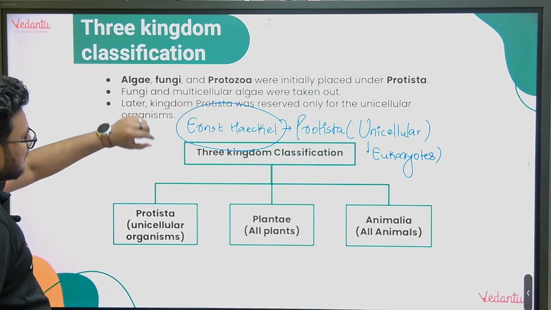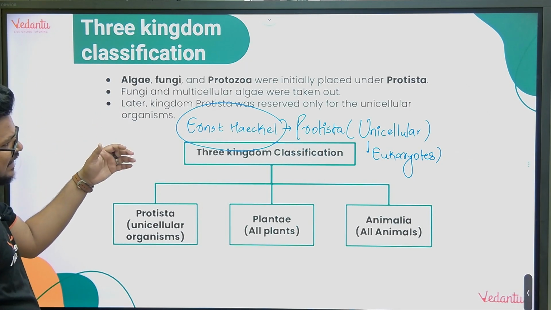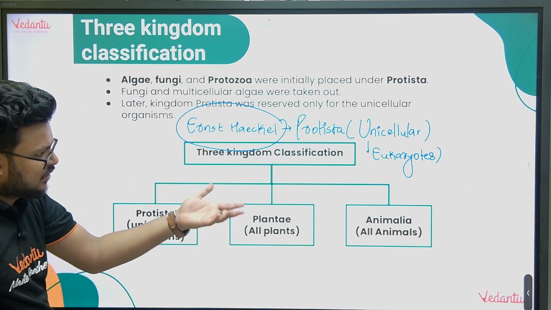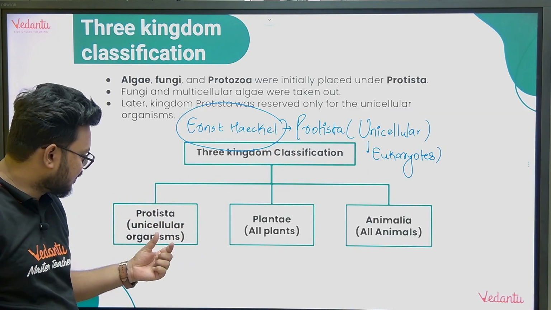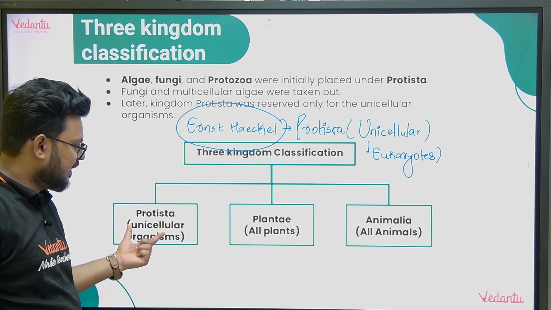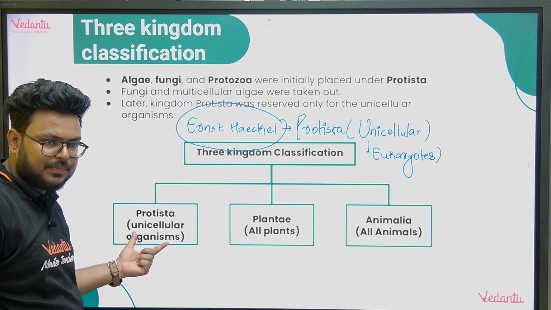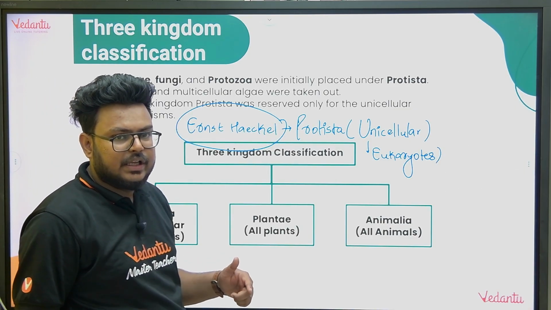Now the point is important, guys: unicellular eukaryotes. Now what is the benefit for us? Protista includes all unicellular organisms, and all of them are eukaryotes.